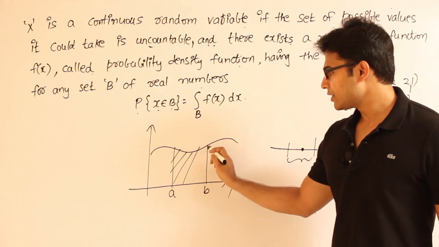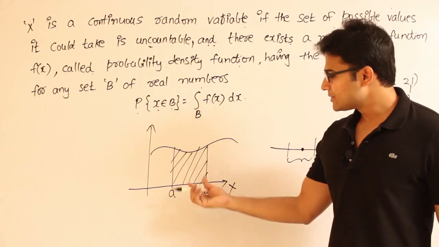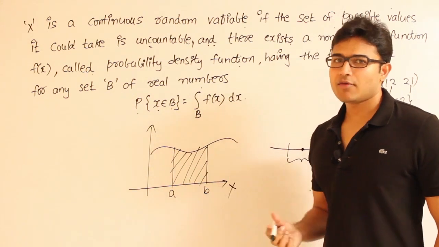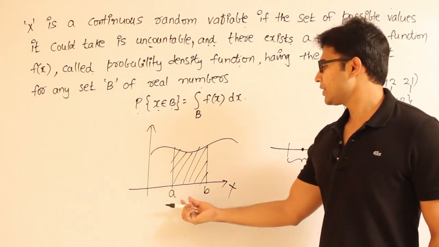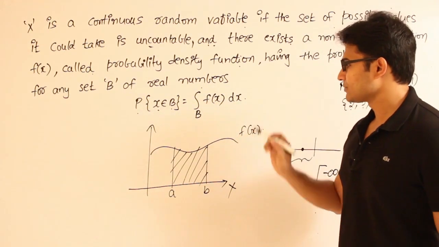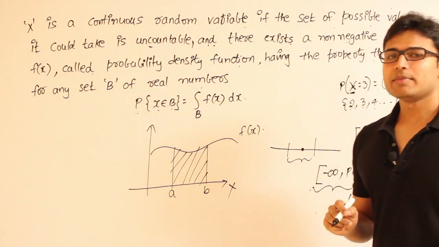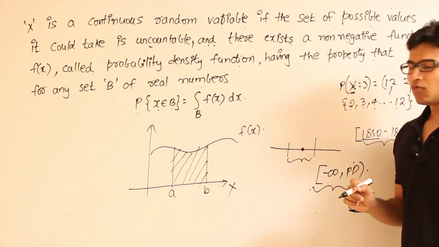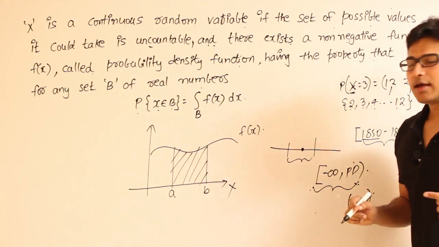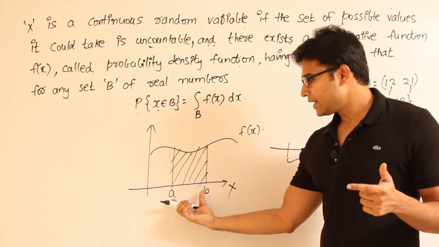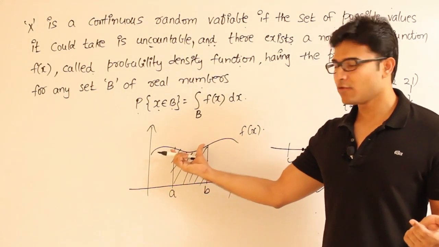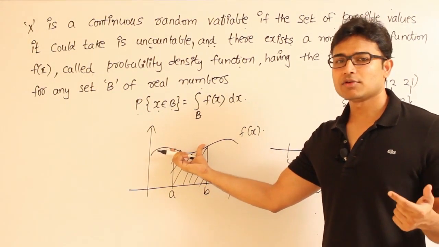This particular area is going to give us the probability with which our random variable x will take any value between a and b. This is f of x. Alright. So what I mean by this is, if you are interested in finding the probability that a random variable will take a certain value within a range, then you are supposed to have a function for every continuous random variable.